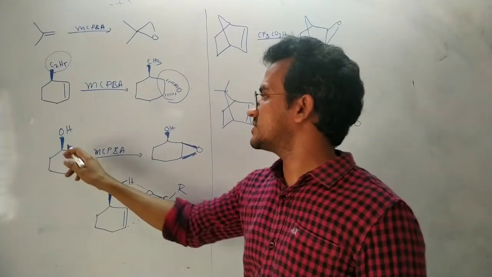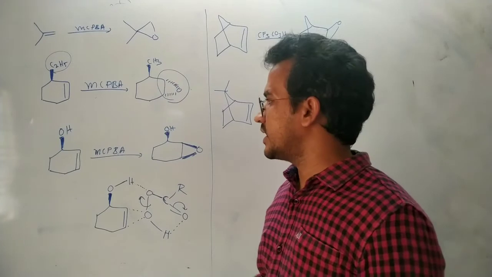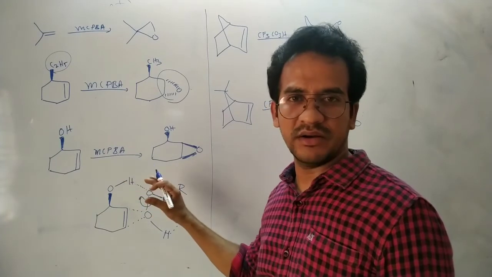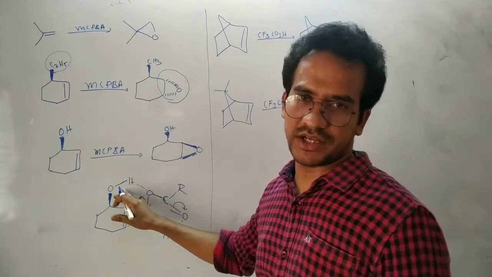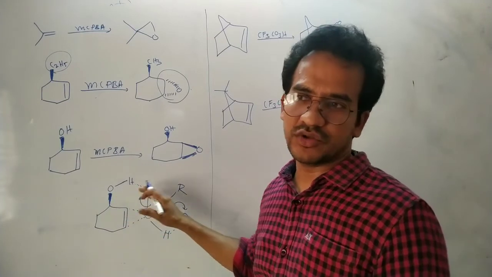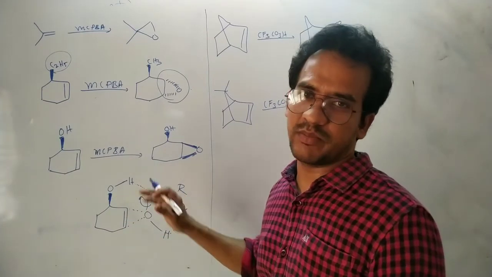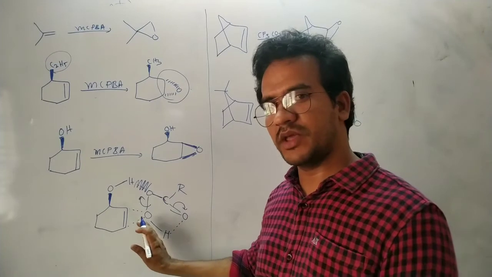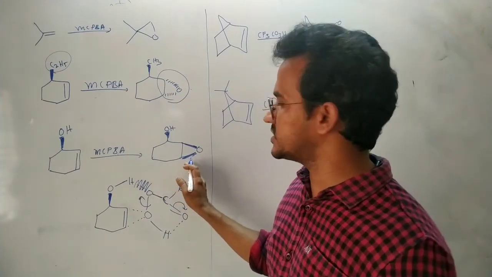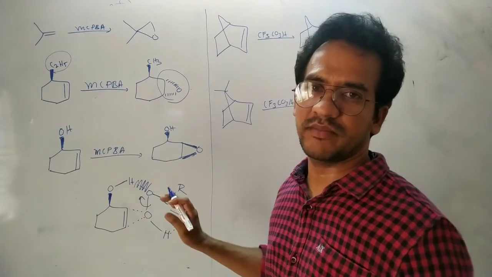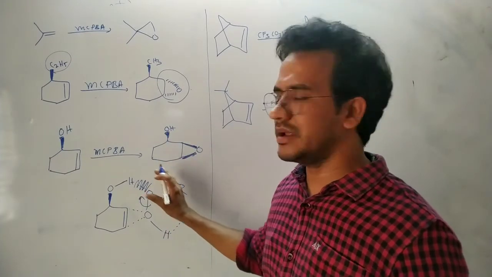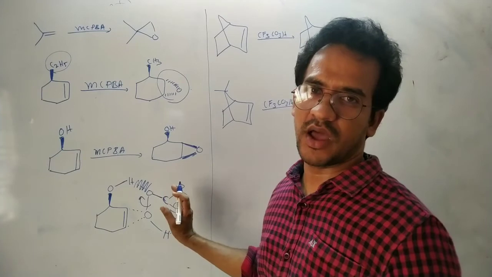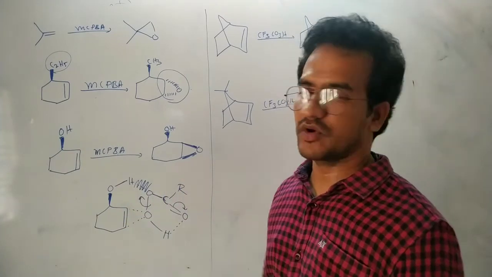But here OH is a polar group, and it can form hydrogen bonds. So that MCPBA peroxide forms hydrogen bonding with OH. That means OH is above the plane, so the peroxide is also present above the plane because of this hydrogen bonding interaction. Epoxidation takes place from above the plane only, and this OH is also above the plane. The peroxide maintains hydrogen bonding interactions with OH, approaching this alkene from the same plane.